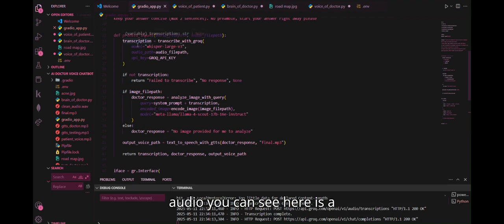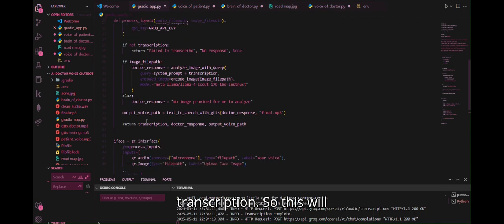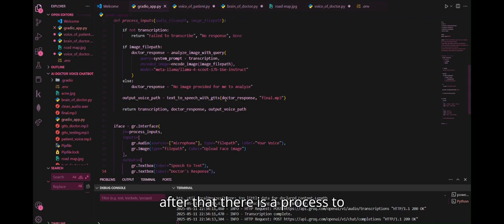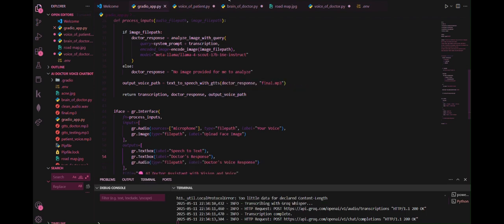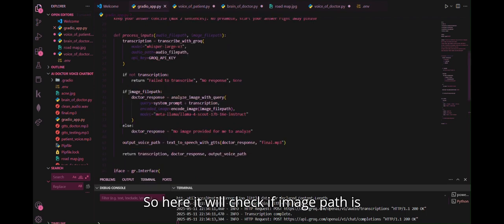You can see here is a transcription. So this will transcribe the voice the user provided to us, which is stored in that function process_inputs.